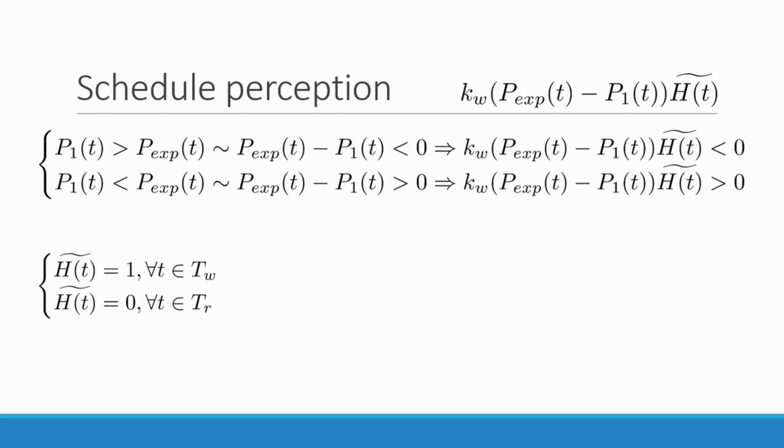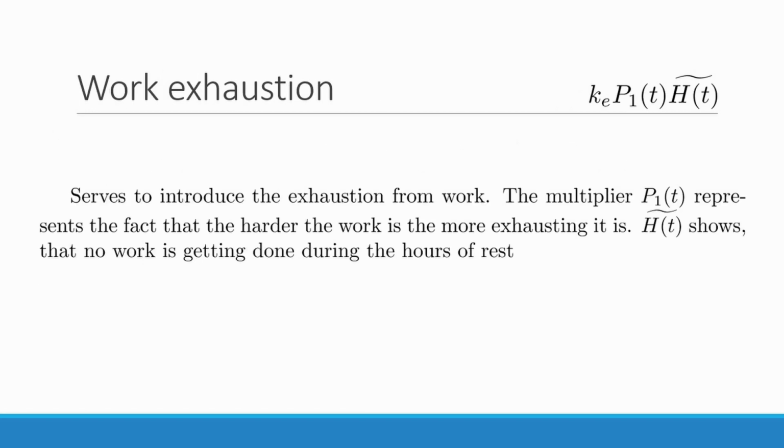The schedule deviation perception works the following way. If productivity is greater than the expected one, the team overperforms and its component is negative, which results in stress reduction. If they underperform, it's positive, which results in stress buildup. The more they deviate from the schedule, the more the influence is. The modified Heaviside step function represents that this matters only during the work hours. This component works like this.